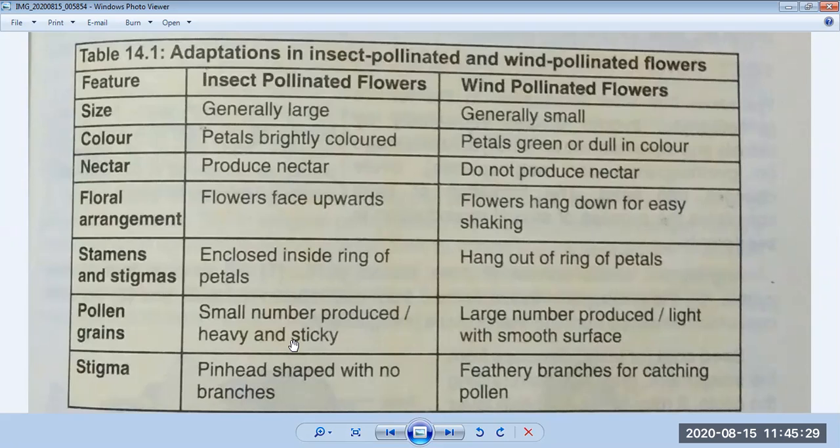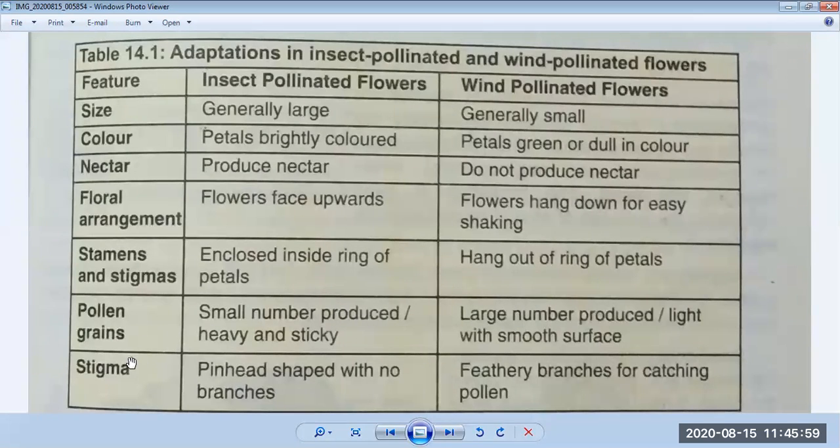So the shape of pollens is different in insect pollinated flowers. Now on the opposite side, the wind pollinated flower has different features. A large number of pollens are produced, light in color, with a smooth surface. So this is the difference between the two.